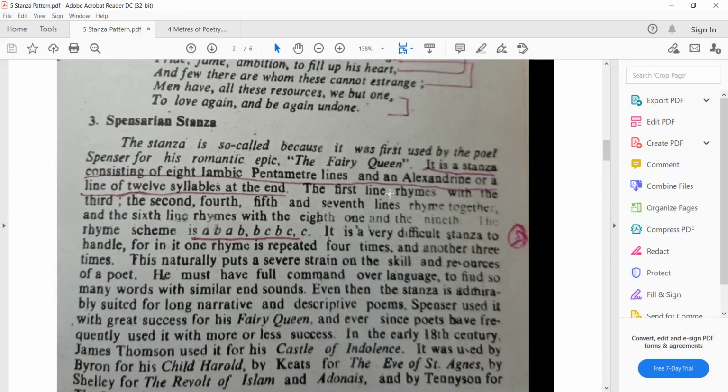The stanza is so called because it was first used by the poet Spenser in the very famous poem The Faerie Queene. It is a stanza consisting of 8 iambic pentameters.